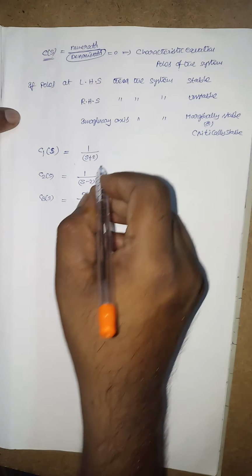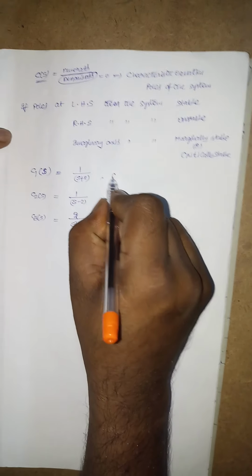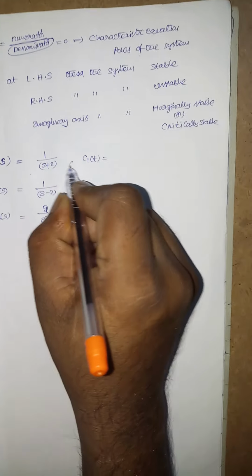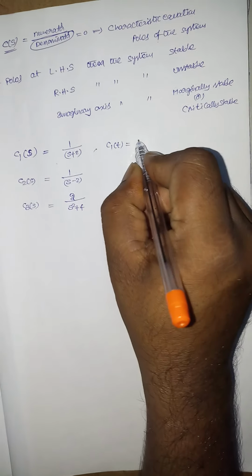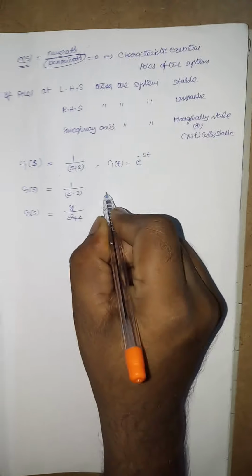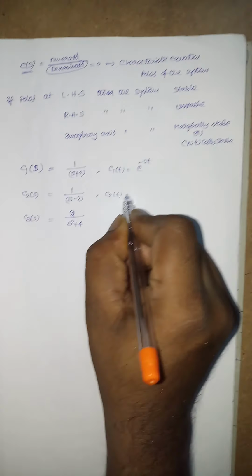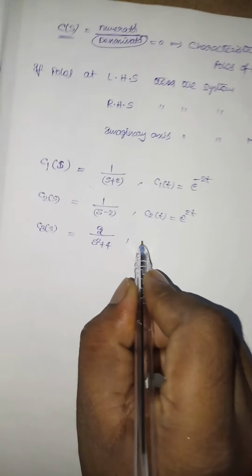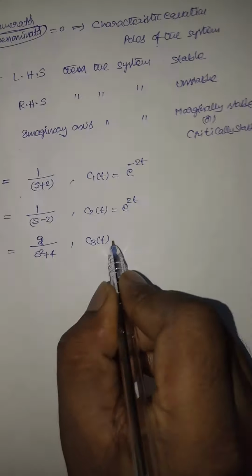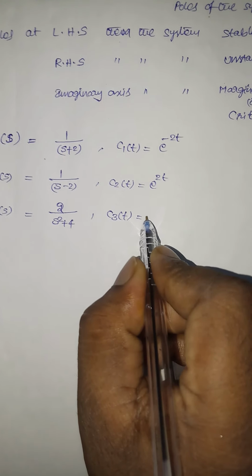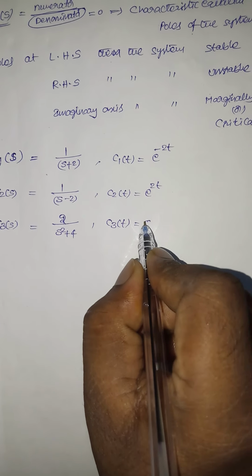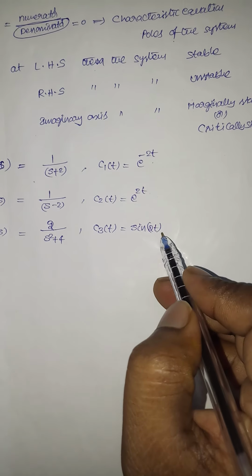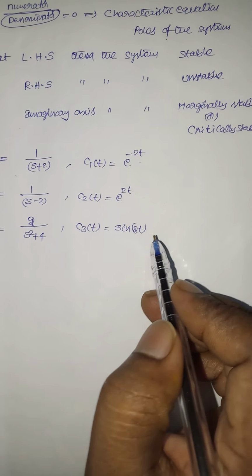Then C1 of t is e power minus 2t, C2 of t is e power 2t, and C3 of t is sine of 2t. So these are the responses here.